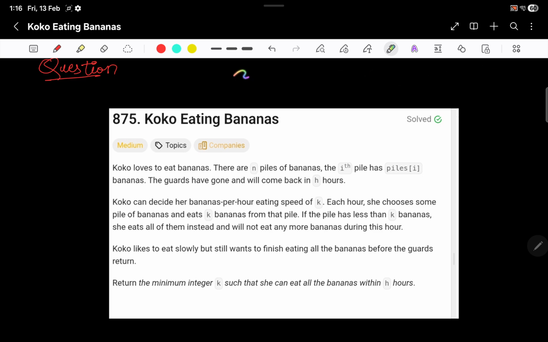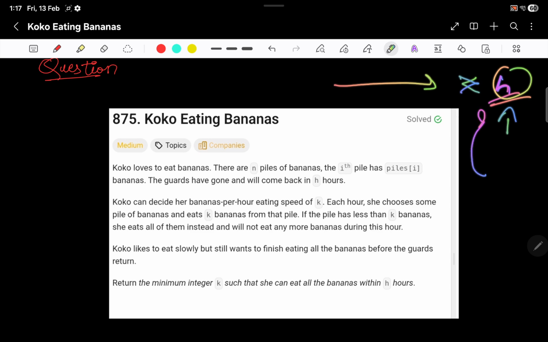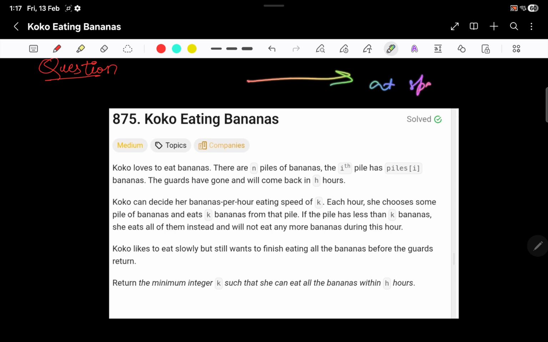So again, reading the question, you have n number of piles. Each pile shows how many bananas are there. Koko wants to eat all the bananas, but she has to decide at what speed. Whatever speed she chooses, she should be able to eat all the bananas before h hours. H hours is the time when the guards will come back. You have to find the speed, and this should be the minimum speed, right?